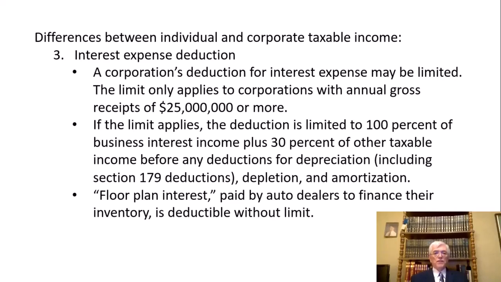So you can ignore floor plan interest if you happen to be working for an auto dealer. And their gross receipts of 25 million, you don't have to be that big of an auto dealer, I wouldn't think, to hit that level. Although if you're a drugstore, you'd have to have several different outlets before you got to that point. One auto dealer could probably hit 25 million a lot quicker than one drugstore. Anyway, floor plan interest will not be counted as subject to this limit.